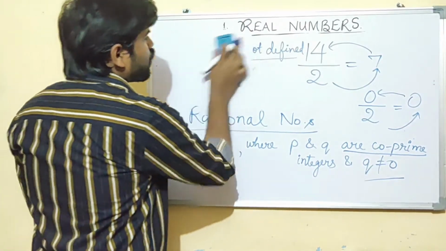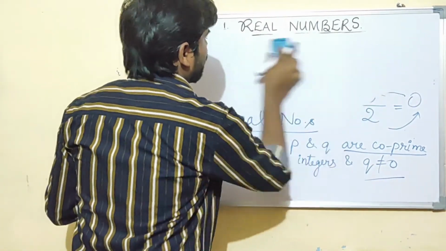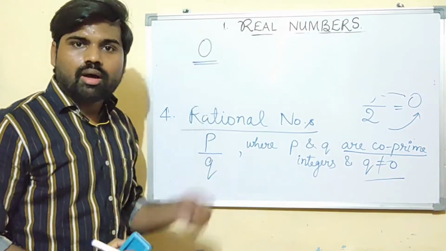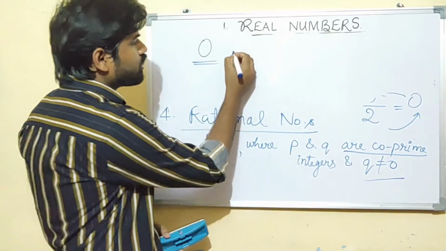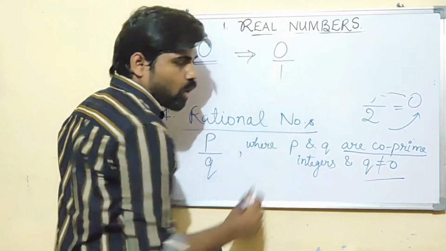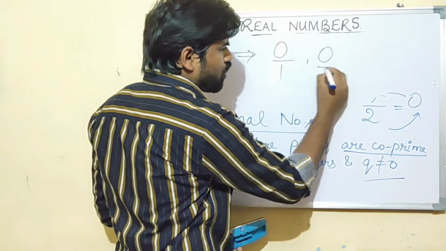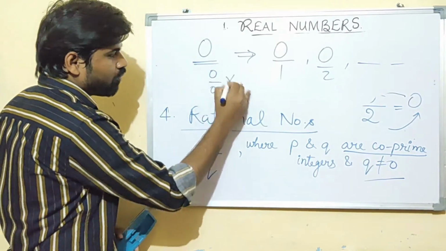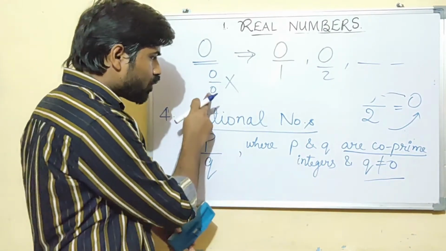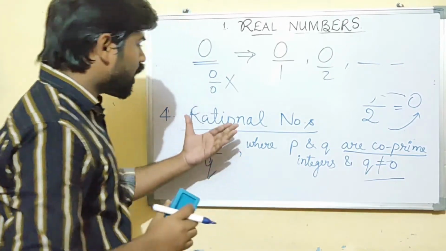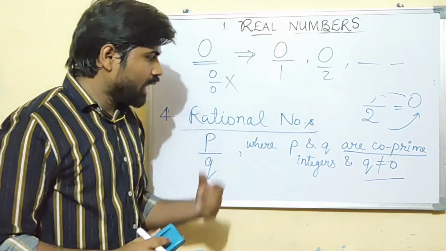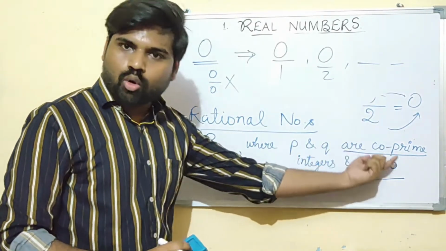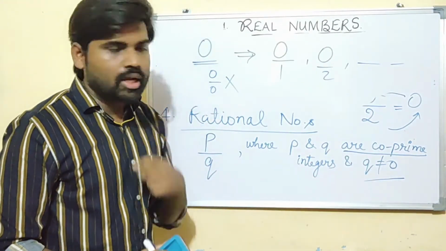Now, let me ask you a question. What can you say about 0? Is it a rational number? Yes. Why? Because 0 can be represented as 0 upon 1, 0 upon 2, or 0 upon any number, right? But not 0 upon 0. You cannot write 0 as 0 upon 0 because this will be not defined. So I hope you have understood what is a rational number: any number which can be represented in the form of p upon q, where p and q are co-prime integers and q is not equal to 0.